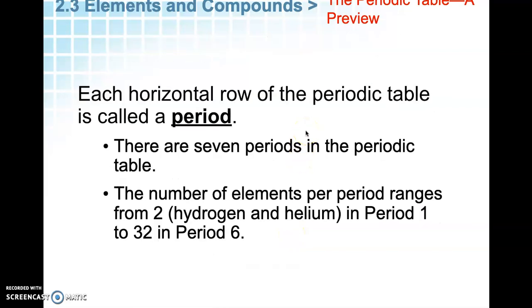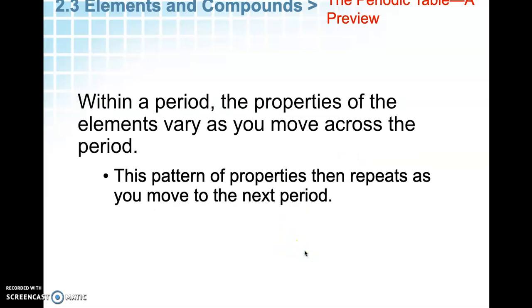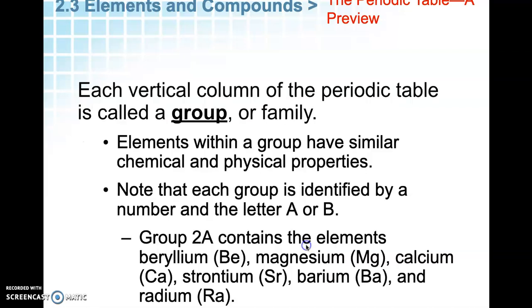Each horizontal row is what we call a period. There are 7 periods. The number of elements per period ranges from 2 in period 1 all the way to 32, which we find in period 6. And again, we'll describe these a little bit more in detail later on. Within a period, the properties of elements vary. So as you go across the periodic table, the properties vary. But there is a pattern to it.